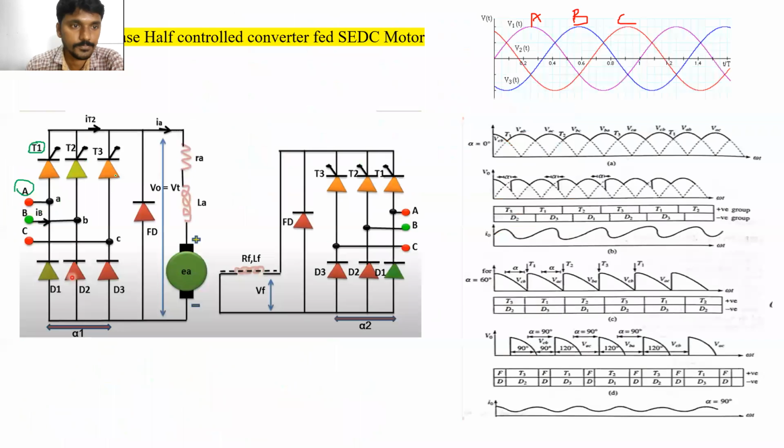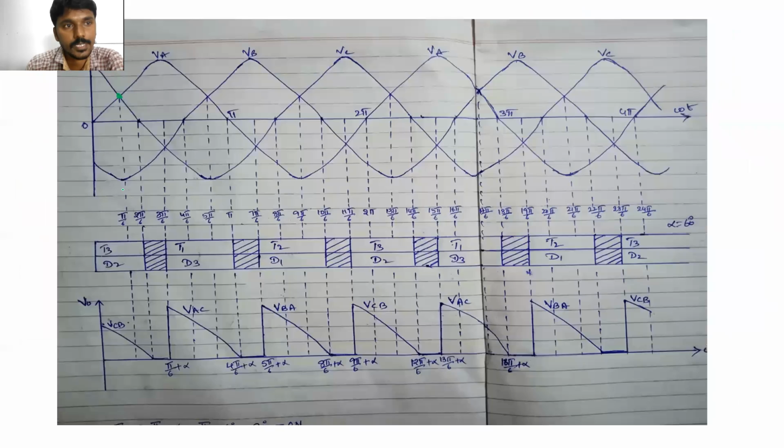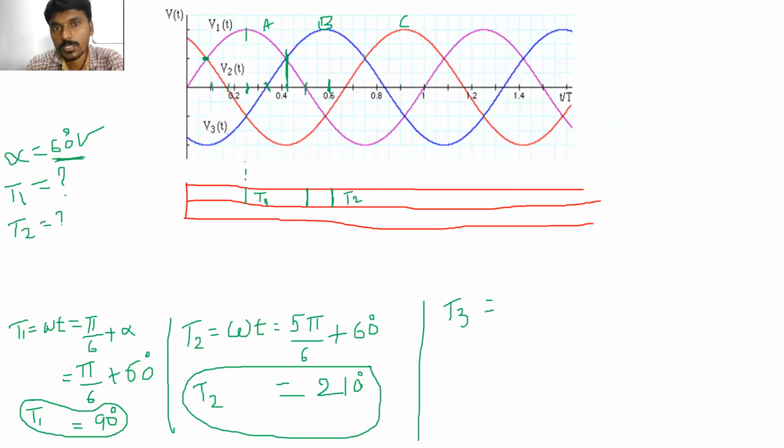When does T3 turn on? T3 is connected to which phase supply? C phase. Clear? So when the phase C voltage is more positive plus the firing angle. Which is the point where phase C voltage is more positive? Can you tell what this point is?